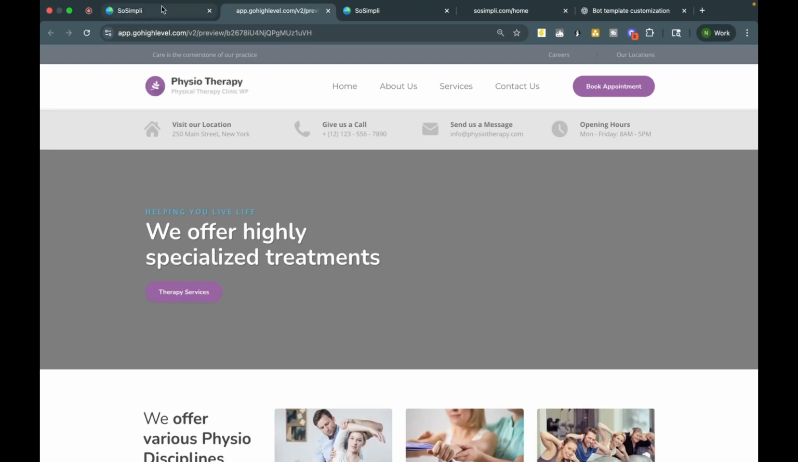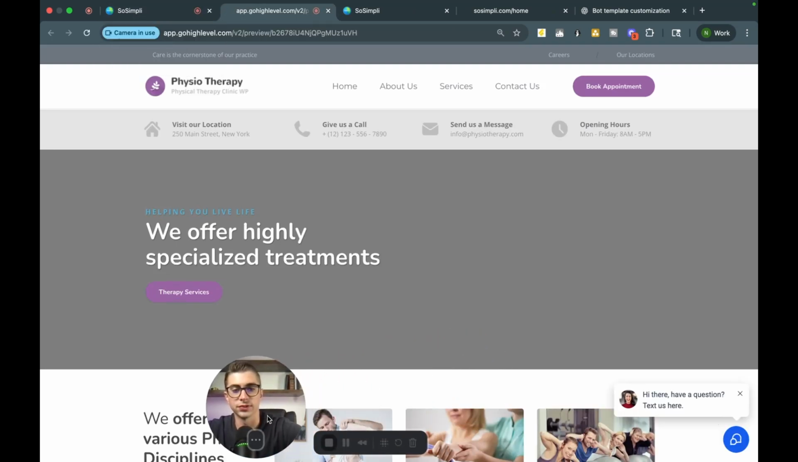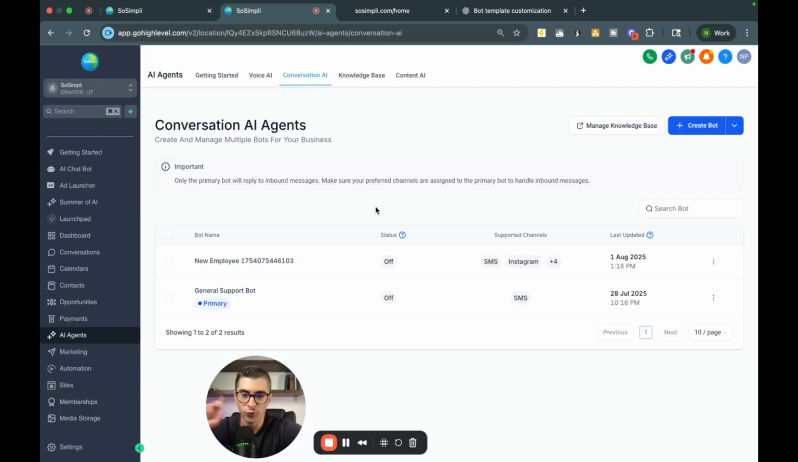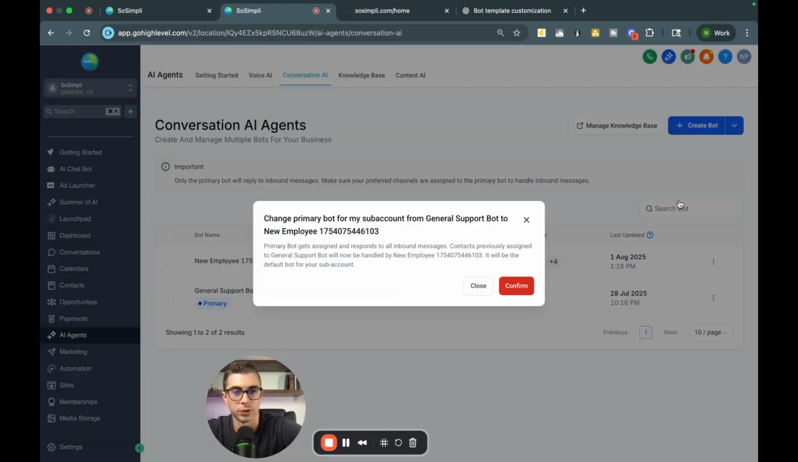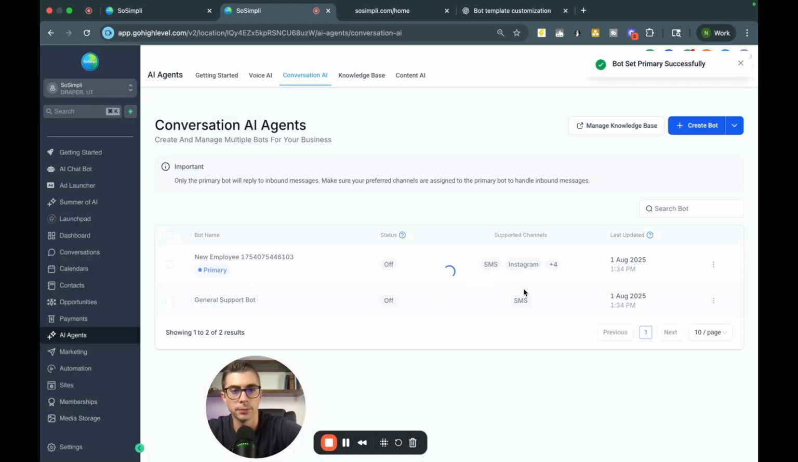So I'll go ahead and hit preview link. Now you'll see here in the bottom right, there's my chatbot ready to go. Let's go ahead and give it a quick test. But before we do a test, I forgot one really important part, and that is setting your bot as the primary bot for this account. If you have multiple bots, you are going to have to select which one is your primary bot. So I'm going to select as primary right here.